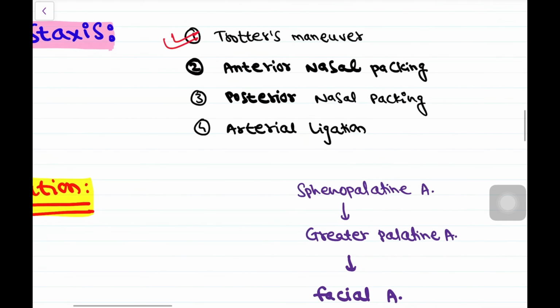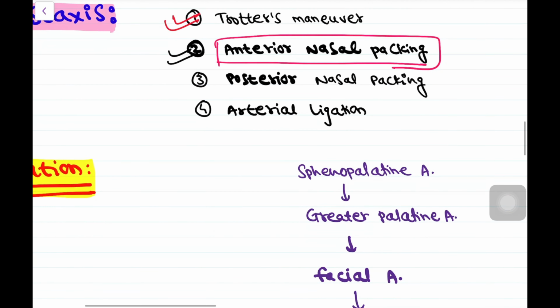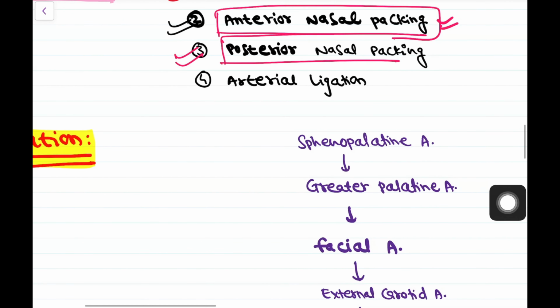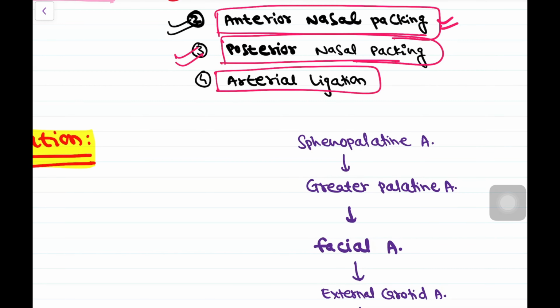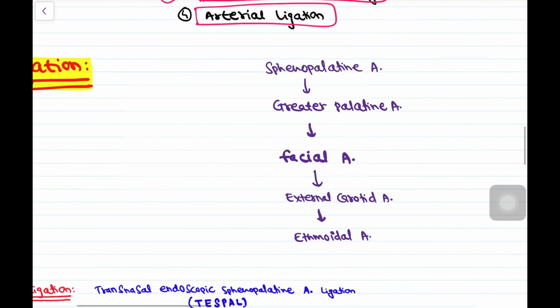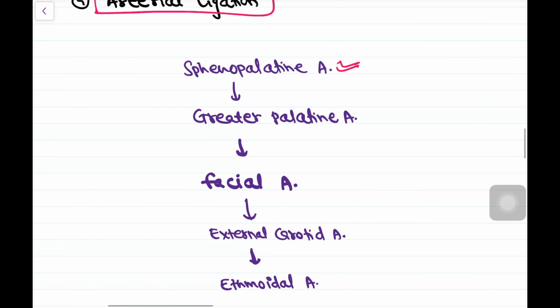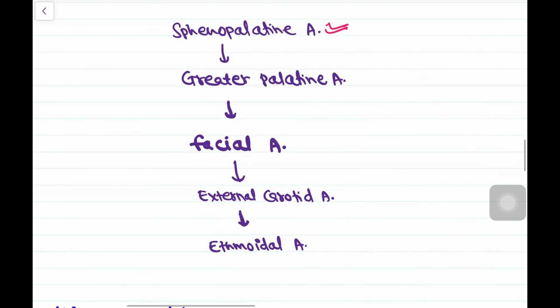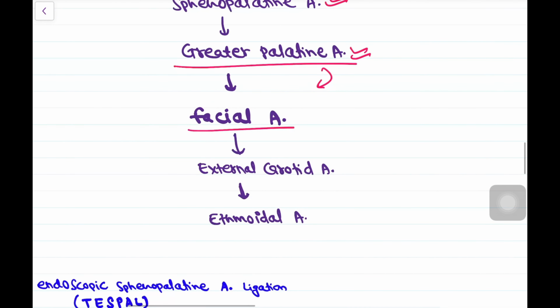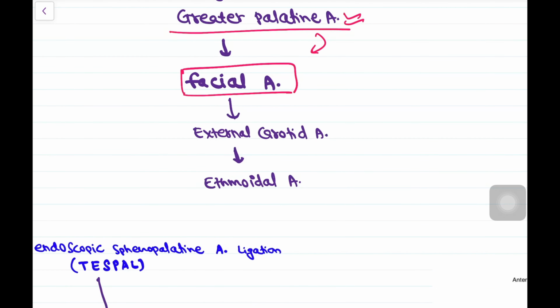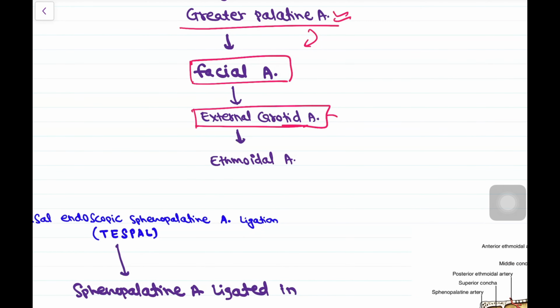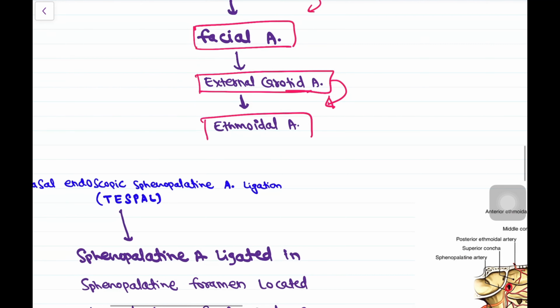Now next point is anterior nasal packing. If anterior nasal packing stops the bleeding, then it's fine. Otherwise we have to do posterior nasal packing, okay? And if posterior nasal packing doesn't stop the bleeding, then we have to do arterial ligation. Some important points regarding arterial ligation: we first ligate the sphenopalatine artery, which is the artery of epistaxis. If it doesn't work, then the greater palatine artery is ligated. Then after the greater palatine artery, the facial artery is ligated, okay? Now after the facial artery, we have to ligate the external carotid artery, and even if after external carotid artery ligation the epistaxis doesn't stop, then we have to ligate the ethmoidal artery.